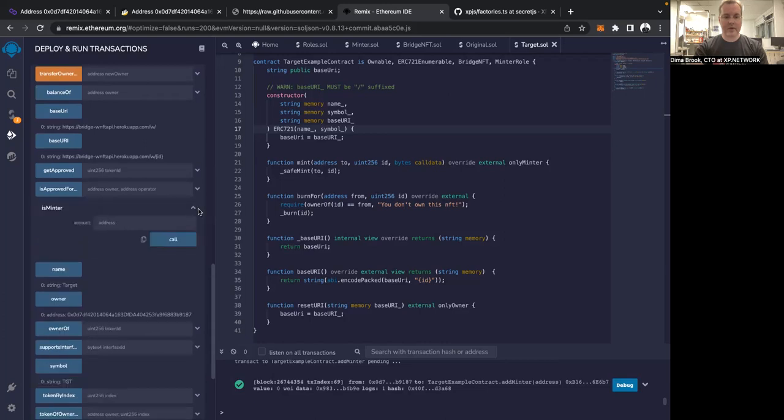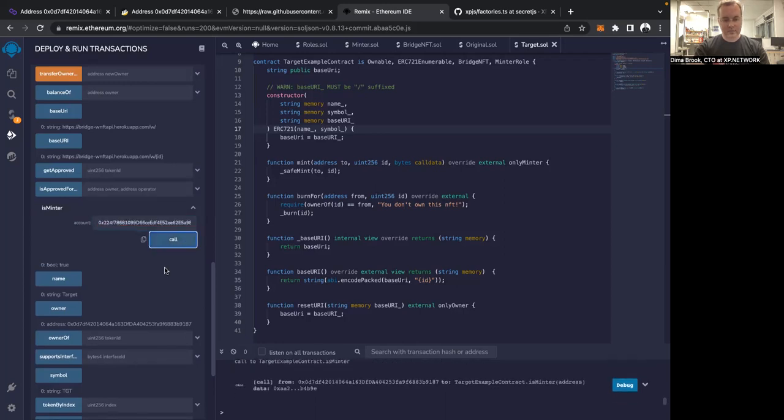We have a special function that is called isMinter. We can provide the same address here and ask the blockchain whether the contract knows that this other bridge smart contract is the minter, and we get true, which means we've done everything properly. We're now ready to go.